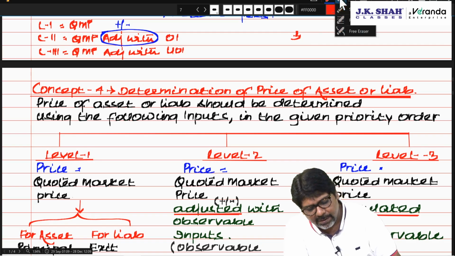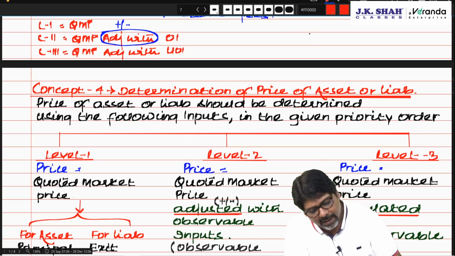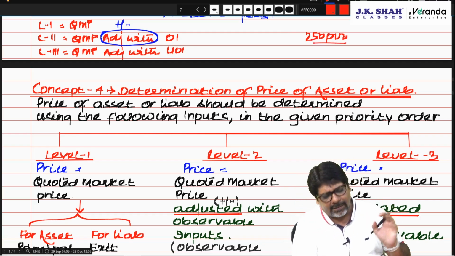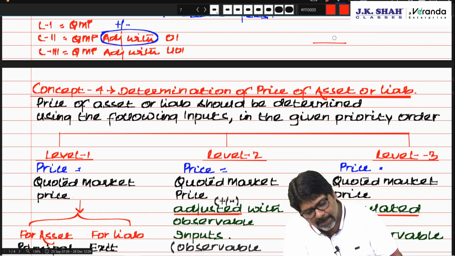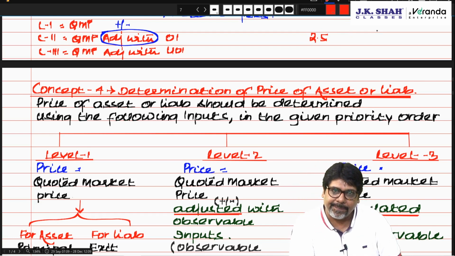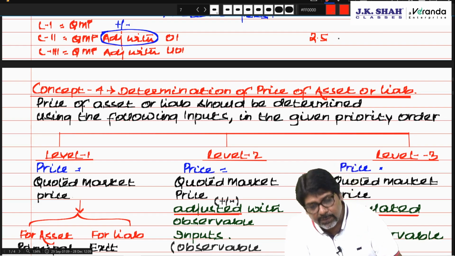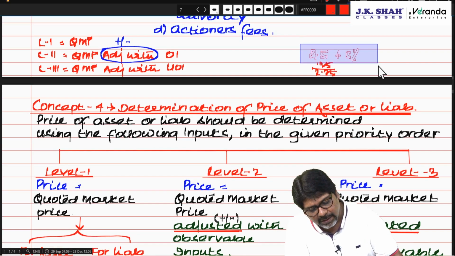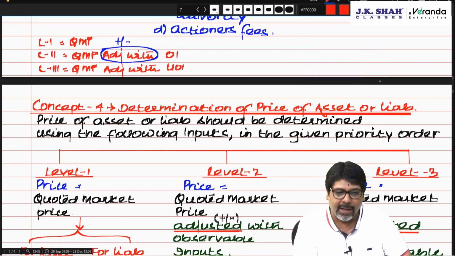But if somebody asks me, Dipesh, how did you come to this price? I tell you, 2.5 crores. Same property which I have, same locality, same design, everything same is sold for 2.5 crores. Correct? Now, in 6 months 5% property price would have gone up, inflation. Just random I am taking. So 2.5 plus 0.25, that means 2.75 crores is the value of my property. Are you understanding? That means I am adjusting with inflation.